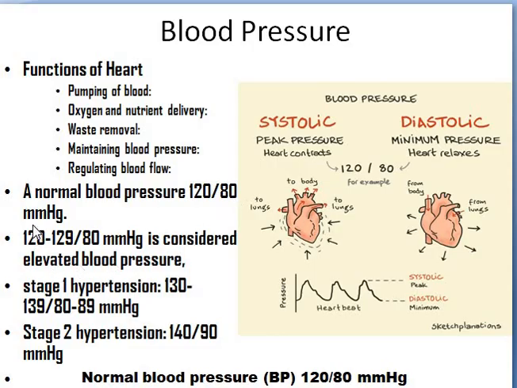It is always expressed in millimetres of mercury. The normal level is 120/80 mmHg. If the value is 120 to 129, then it is called elevated blood pressure. It's like a moderate level. If it is 130 to 139, then this stage is called stage 1 hypertension. More than 140 is called stage 2 hypertension. Generally, signs and symptoms are observed only in stage 2 hypertension. It is very rare to find them in the first stage.